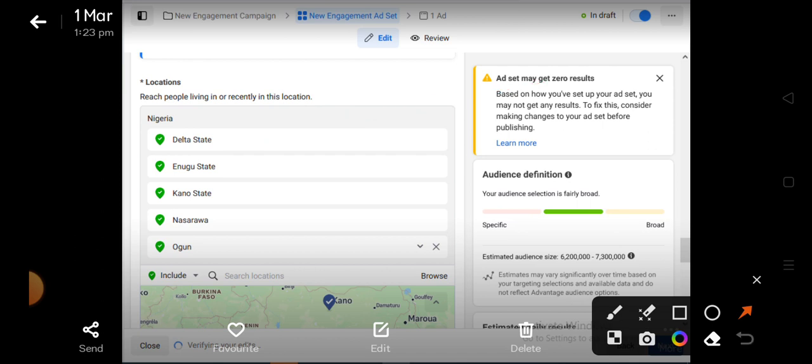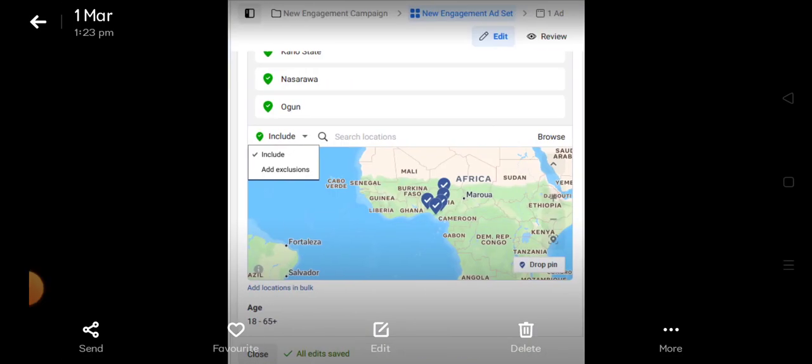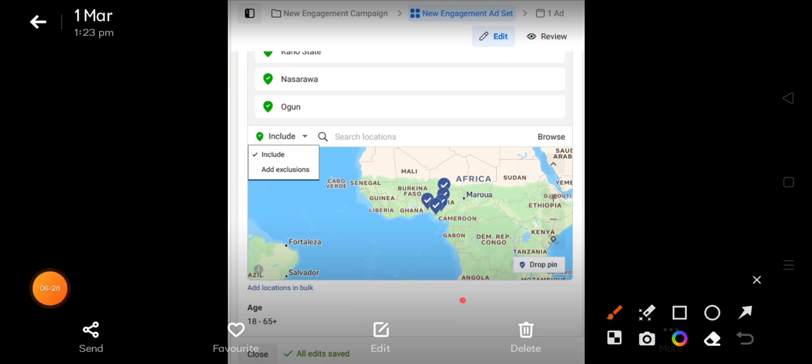All right, we are going to proceed to the next one here. Now there's this aspect where you can exclude states. You can see this include. You can see add exclusions. Can you see? So you can actually click on add exclusions. So let's say you want to target some specific locations and you don't want your ad to show in some locations at all. In that case, you can add exclusion.